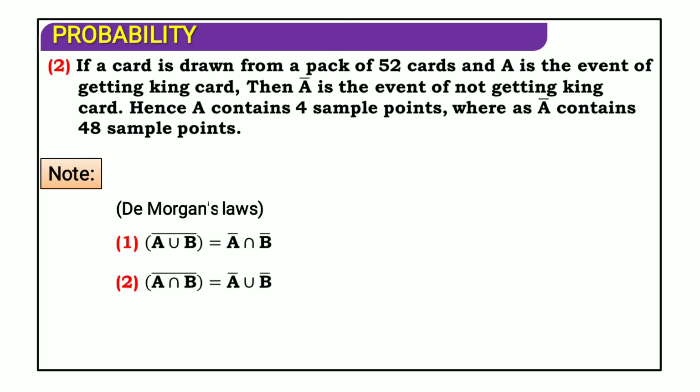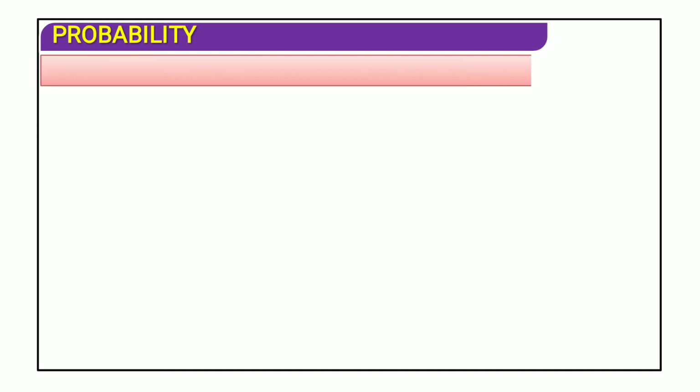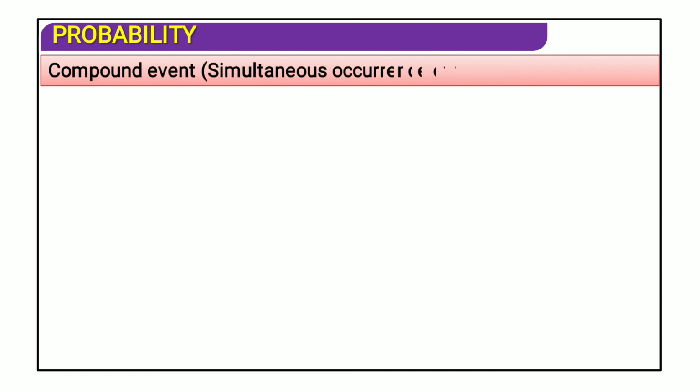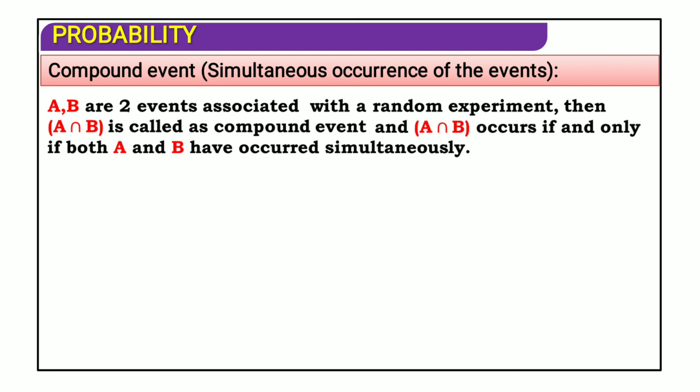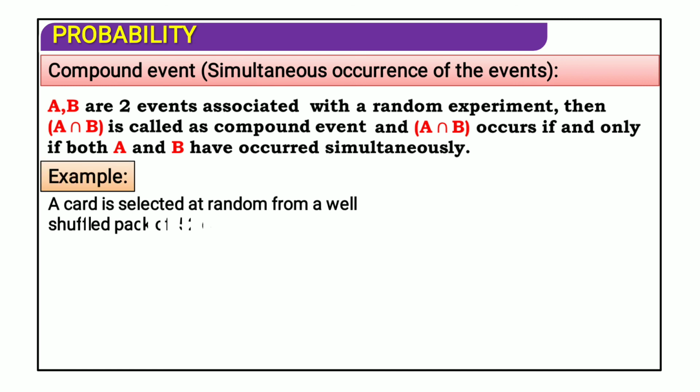Okay. Next is compound events, the simultaneous occurrence of events. A and B are two events associated with a random experiment. Then A intersection B is called a compound event. A intersection B occurs if A and B occur simultaneously. For example, a card is selected at random from a well shuffled 52 cards.